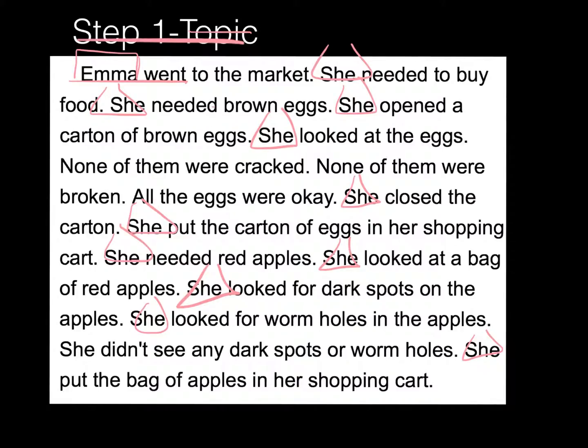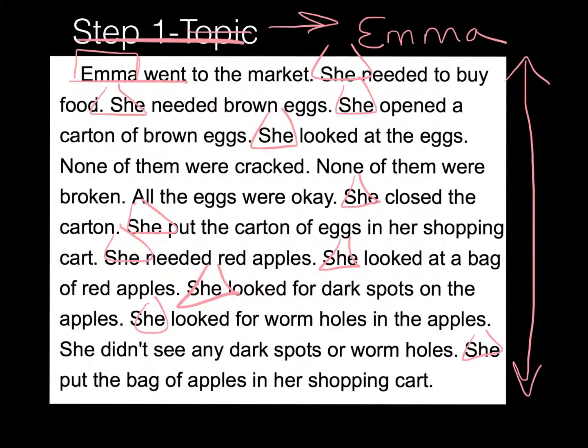Once we find our repeated word, we have found our topic. Our topic is simply Emma. And that's it. That's all our topic is. All of this is talking about Emma. And that's all we want to know for the topic. The topic is Emma.